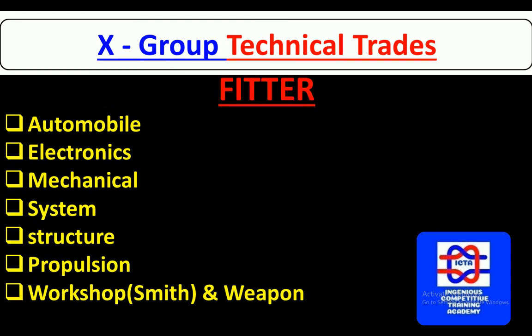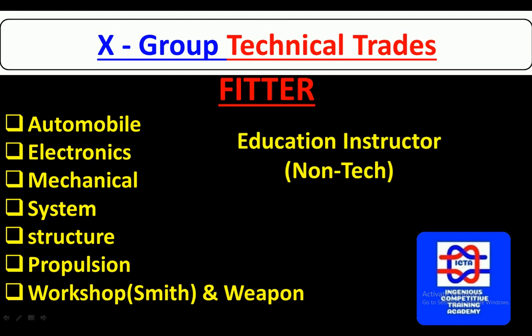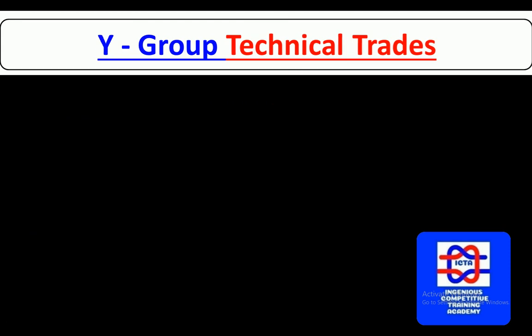We have the X group technical trades. In that we have the fitter branch, among them automobile fitter, electronics, mechanical, system, structure, propulsion, workshop, that is smith, as well as weapon fitters. These are all the various sub branches, called automobile fitter, electronics fitter, and so on. This branch we have in the X group of technical trade. And there is an instructor, the education instructor. For the non-tech trades, we should have a graduation instead of 12th standard.